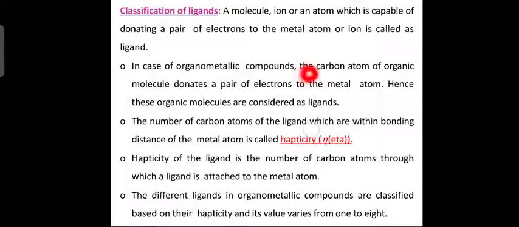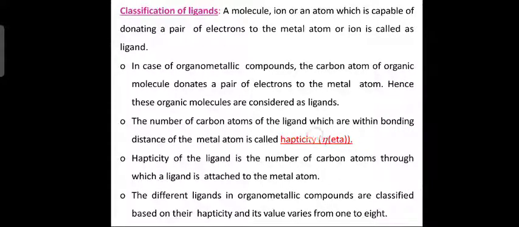In an organometallic compound, what happens? The carbon atom of the organic group donates a pair of electrons. Thus it acts as what? A ligand. The number of carbon atoms of the ligand which are within bonding distance of the metal atom is called hapticity. It is represented by the symbol eta. Hapticity of the ligand is the number of carbon atoms through which the ligand is attached to the metal atom. The different ligands in organometallic compounds are classified based on their hapticity, and its value varies from 1 to 8.